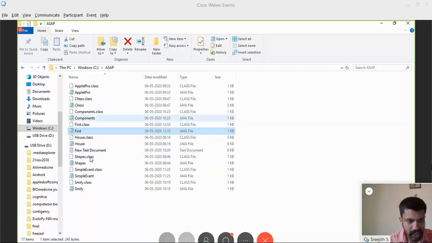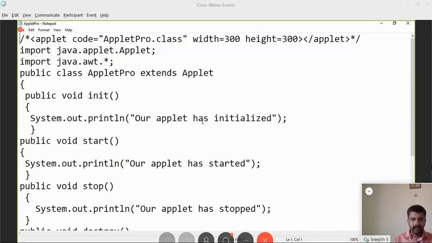Then I will demonstrate a program to show you how the functions work. As usual, every applet program should have HTML code. Then, as usual, I have imported java.applet. I can import like this, or I can simply write applet.star. Anything is okay. The name of the program is applet pro, which extends Applet. Inside the init method, that is when the applet is initialized, I am printing in the console. Remember, I am printing in the console.